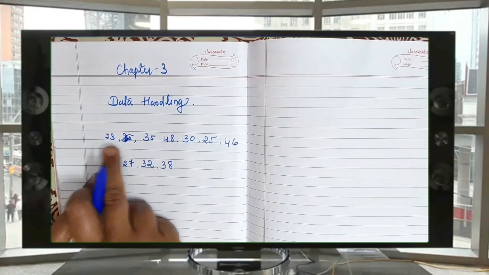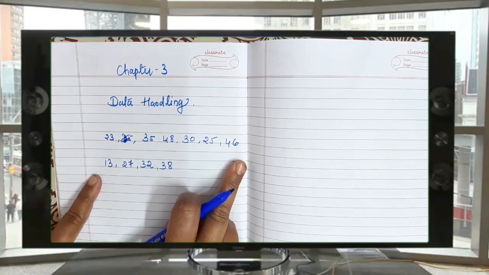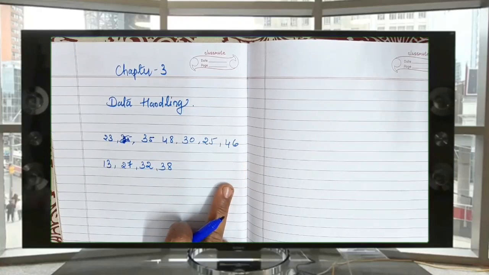These are the marks of the English subject.